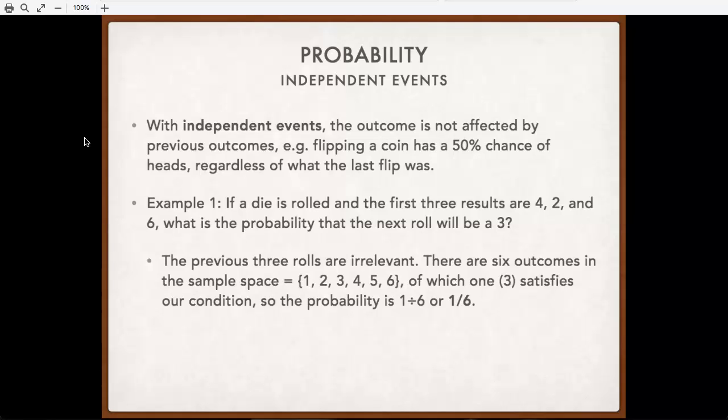There are 6 possible outcomes for that 4th roll: 1, 2, 3, 4, 5, and 6. They're all equally likely, and one of them will satisfy our condition if it's a 3. So for our probability, we take that one outcome that satisfies it, divided by the number of outcomes in our sample space, 6. 1/6 is our probability. You could express it as a percent, 16.6 repeating percent, or decimal, 0.16 repeating. But 1/6 is going to be easiest.